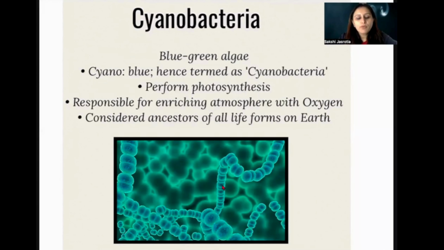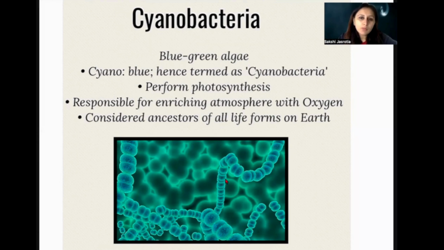They perform photosynthesis. When the process of photosynthesis goes on, what happens is the taking in of carbon dioxide and the release of oxygen, right? These cyanobacteria are one of the primitive organisms on the earth.